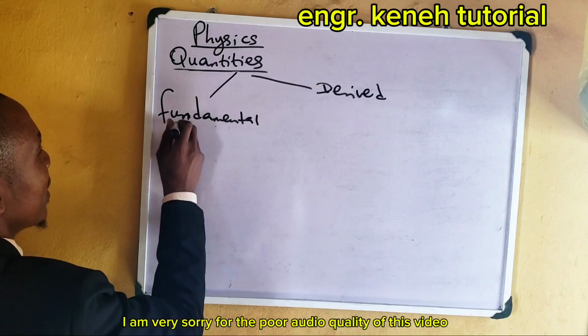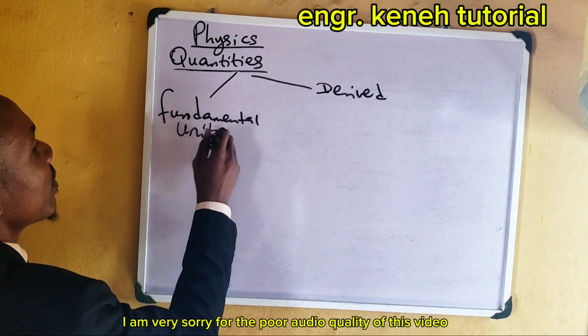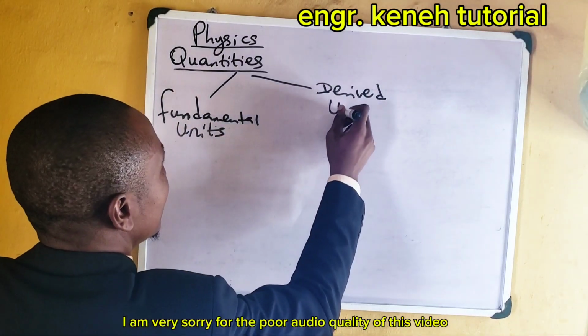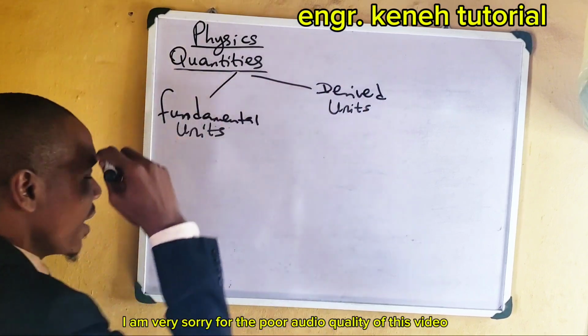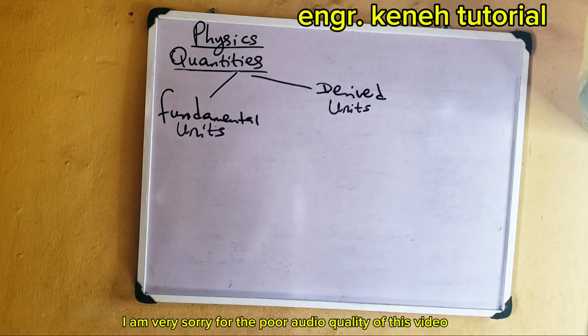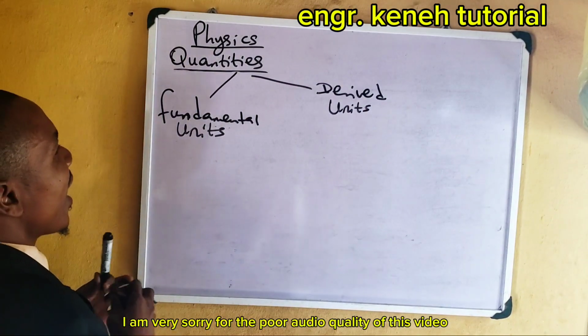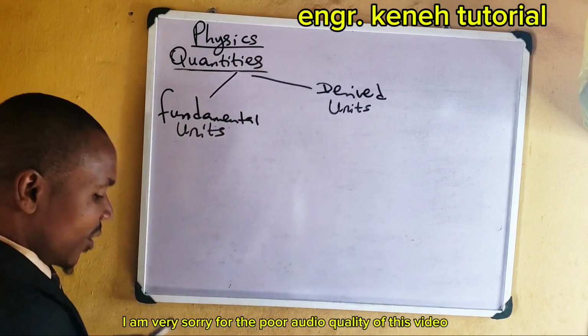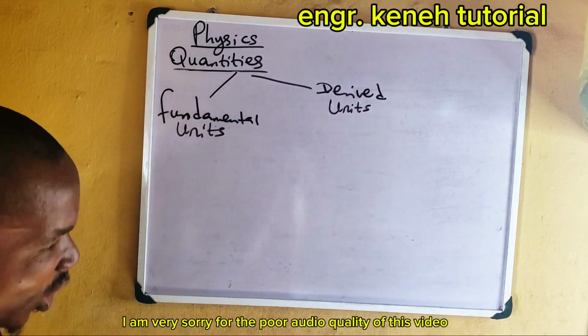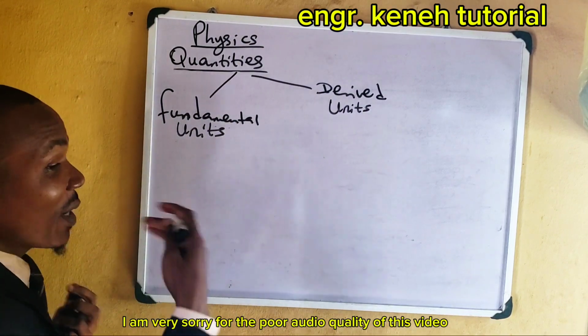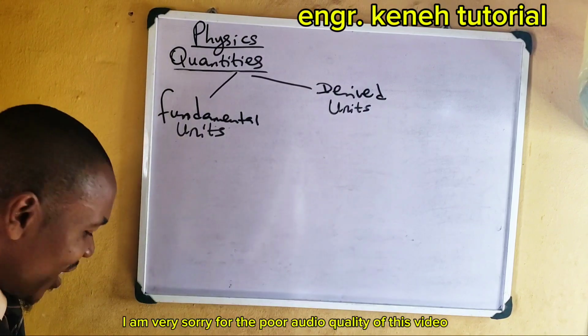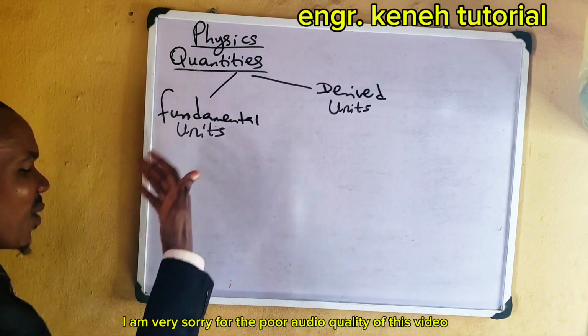We have units like this. Can you see that? So units can be classified into two also. We have fundamental units and derived units.